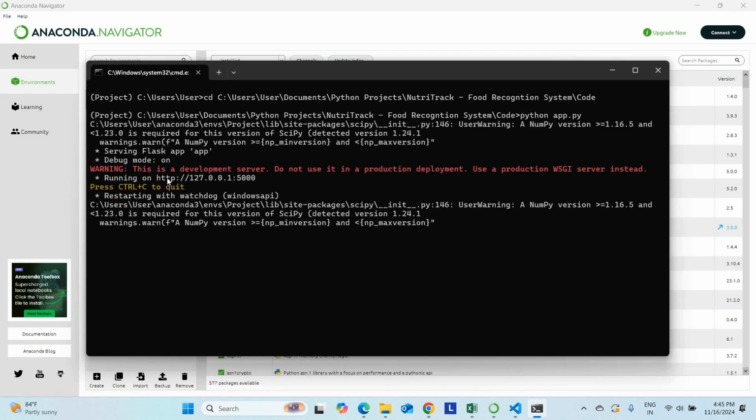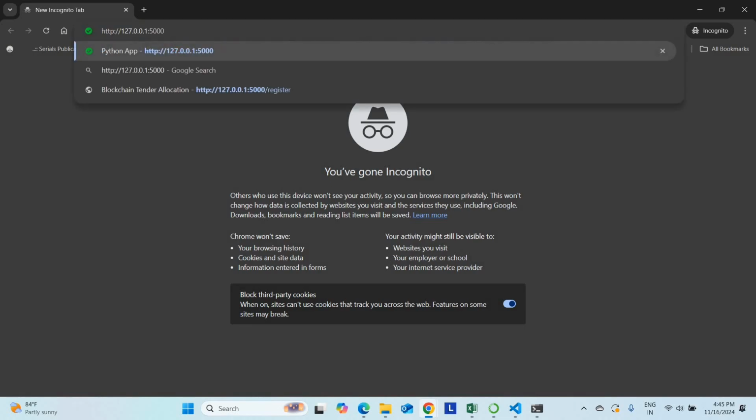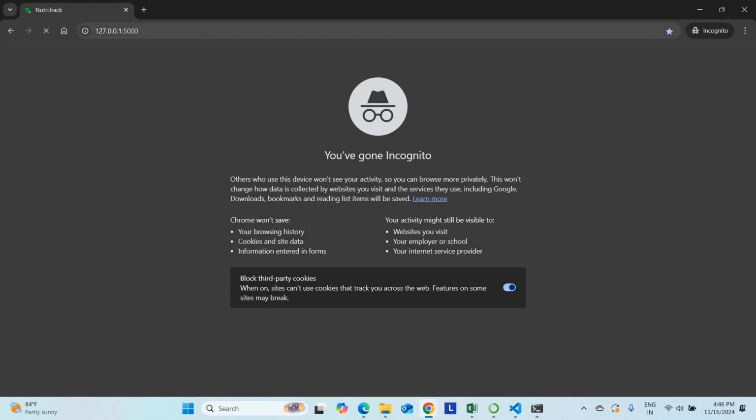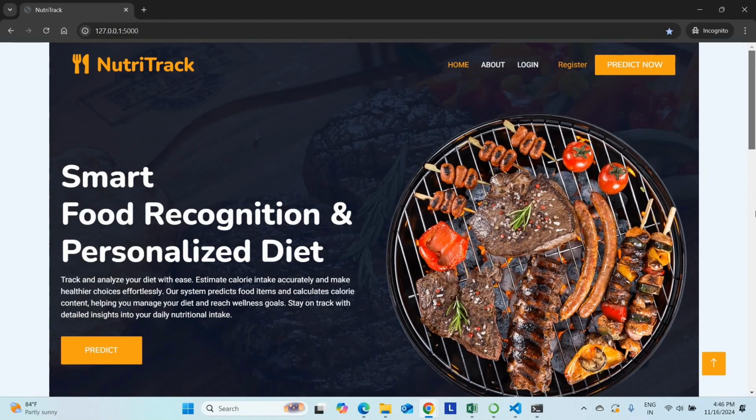So the project is running now. Just copy the localhost address. You can paste it in any browser. I'm pasting it here. Just press enter. So this is our project home page.